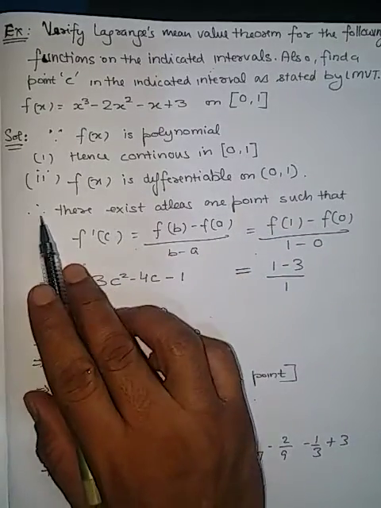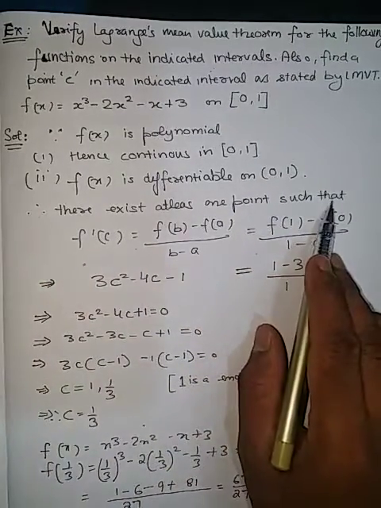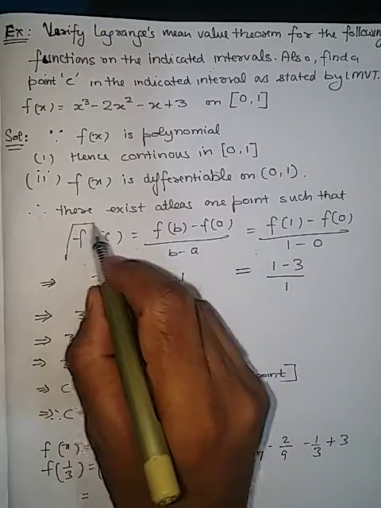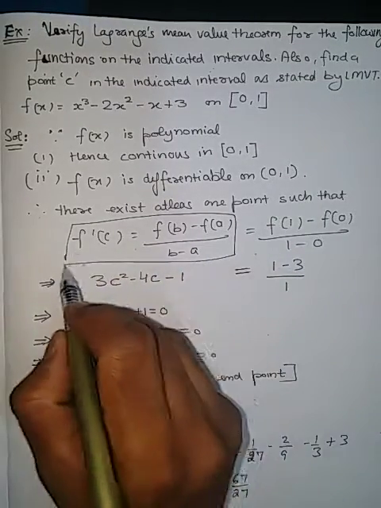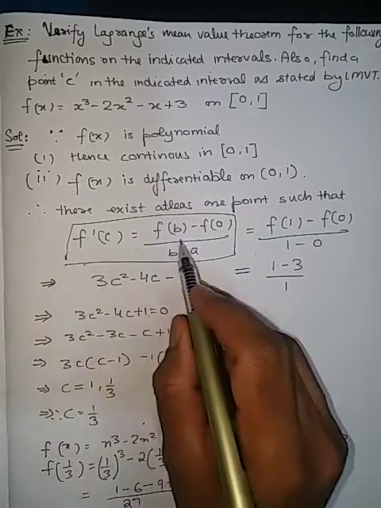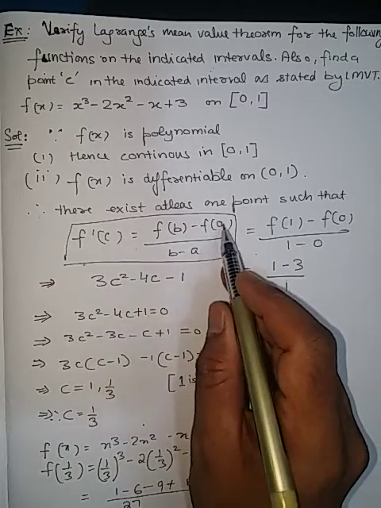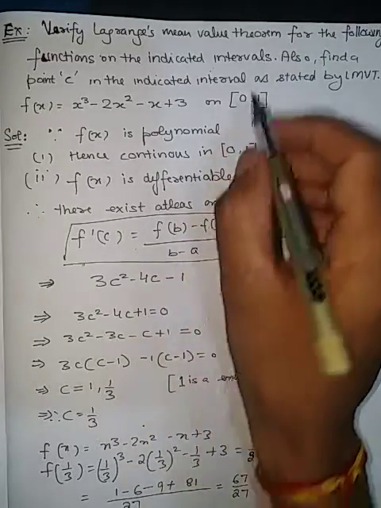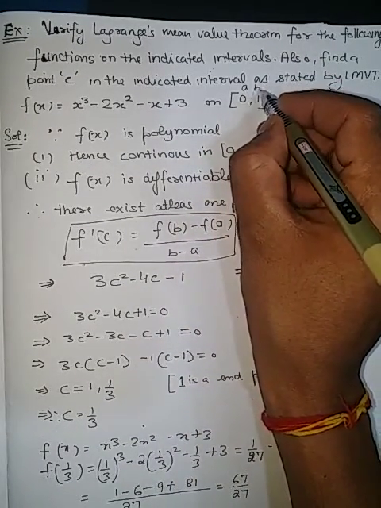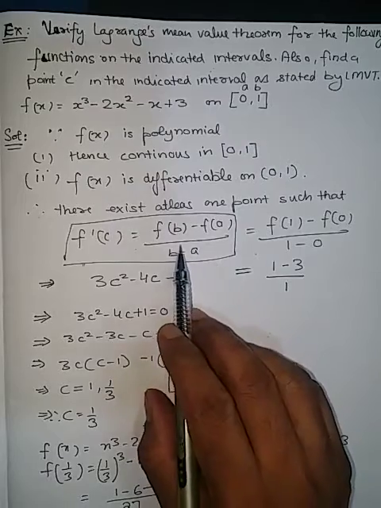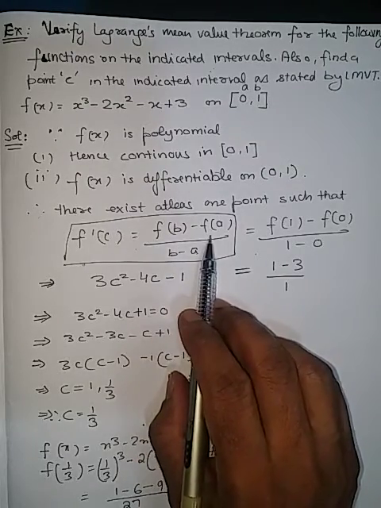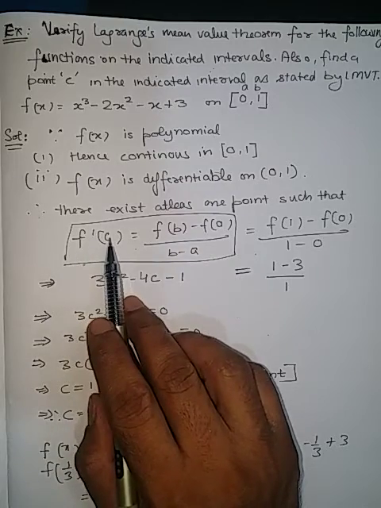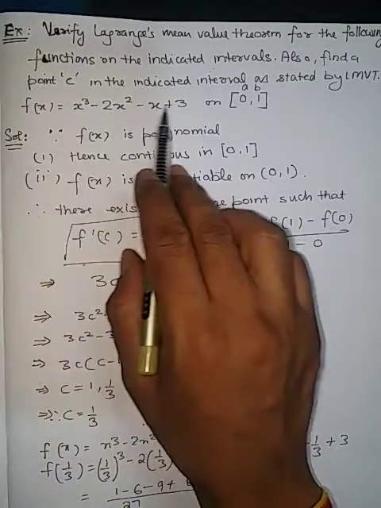So directly we have to write there exists at least one point c such that, the condition we have discussed before, f dash c equals f(b) minus f(a) upon b minus a. What are a and b? They are the endpoints 0, 1. The first one will be a and the second one will be b. So put the value of f dash c, which is the differentiation of the given function.